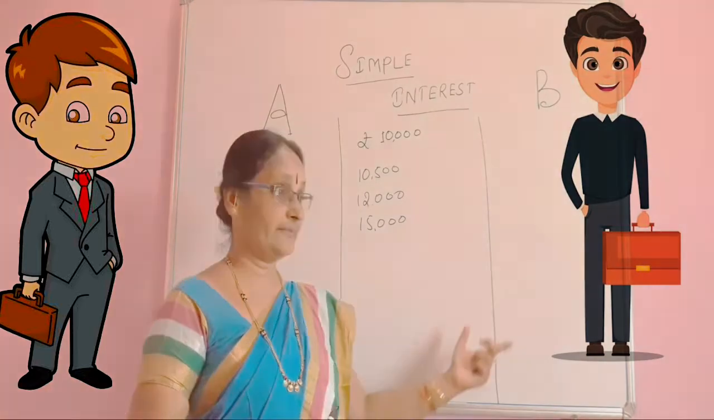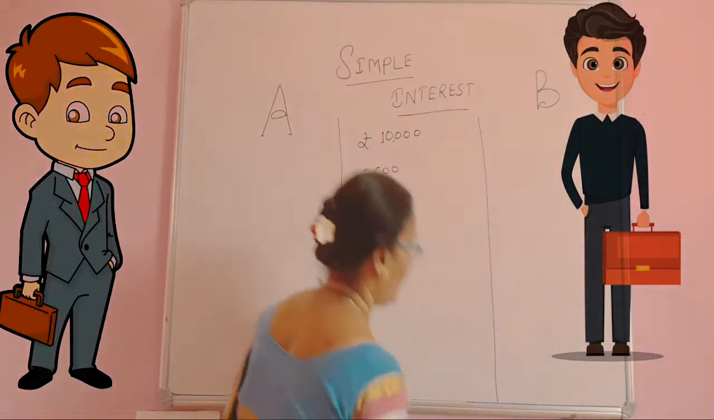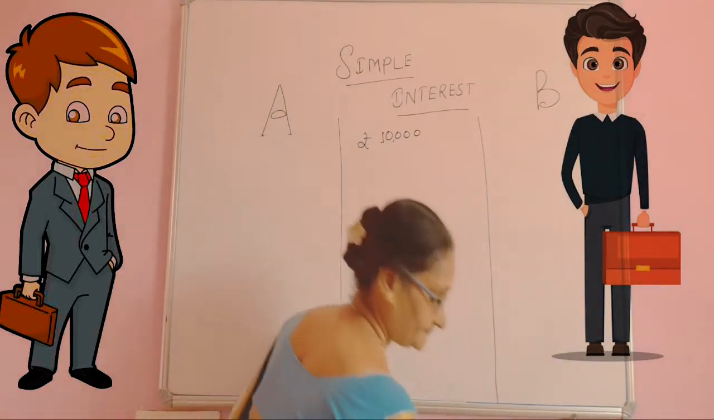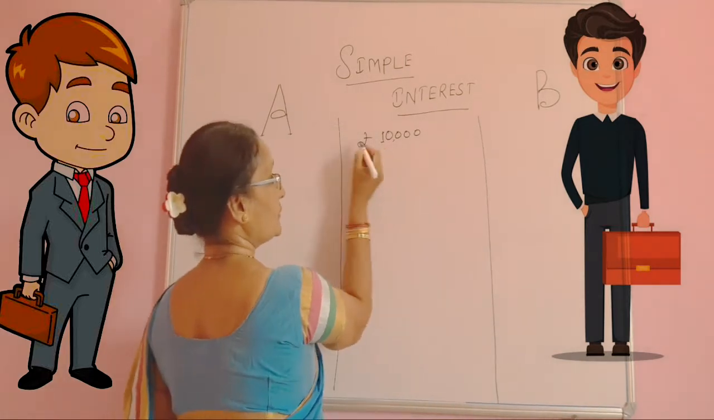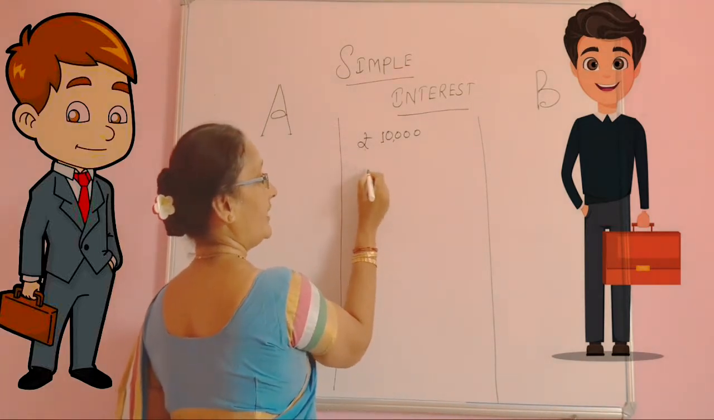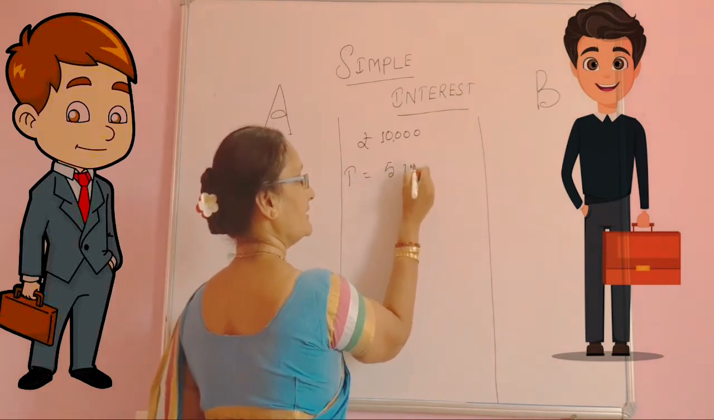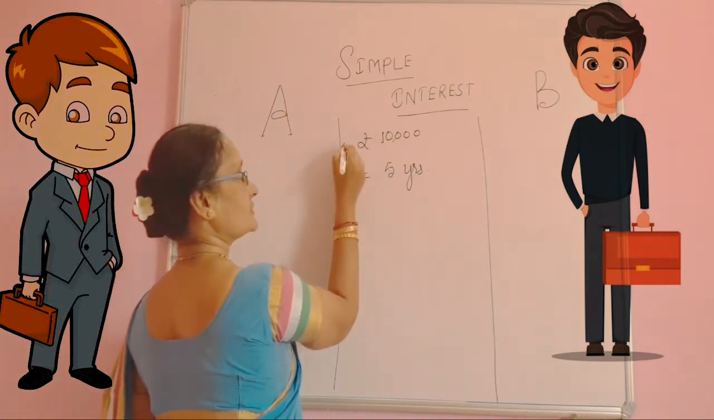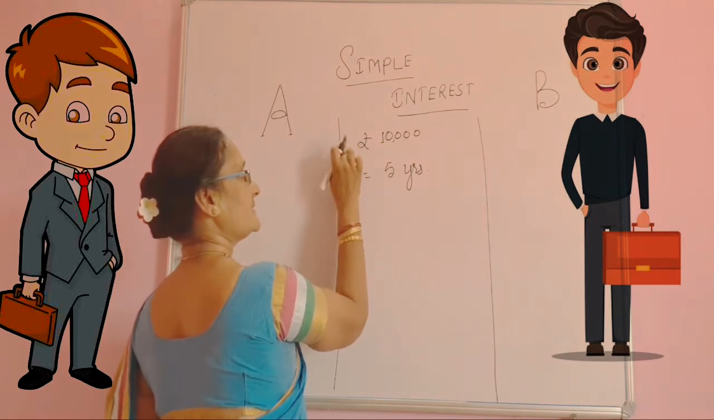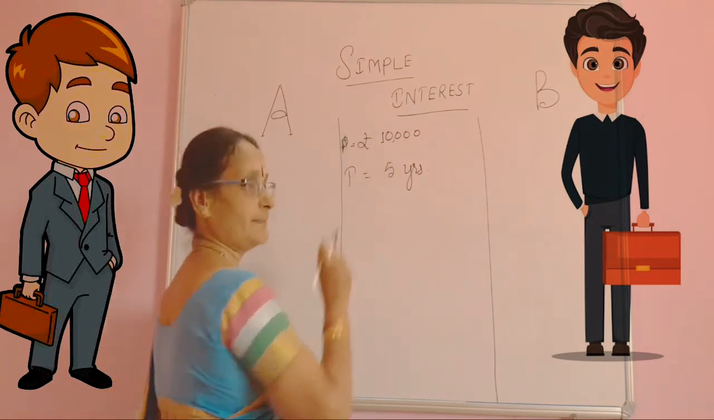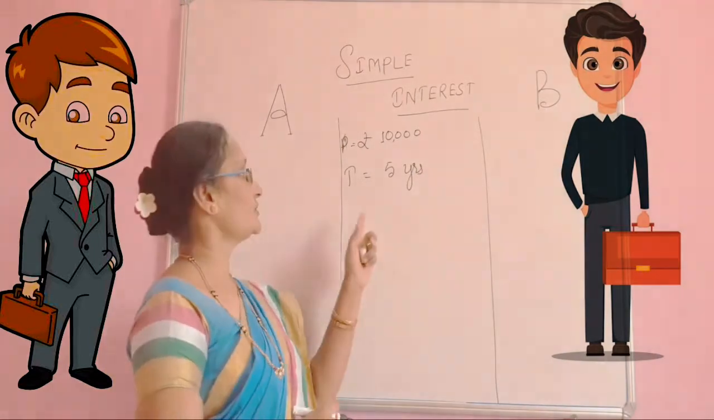Okay, I'll keep my money, 10,000 rupees, for 5 years. Okay, 10,000 rupees. How many years? 5 years I am going to keep. Here T is equal to 5 years. The amount he is going to keep is the principal. Principal is equal to 10,000 rupees.